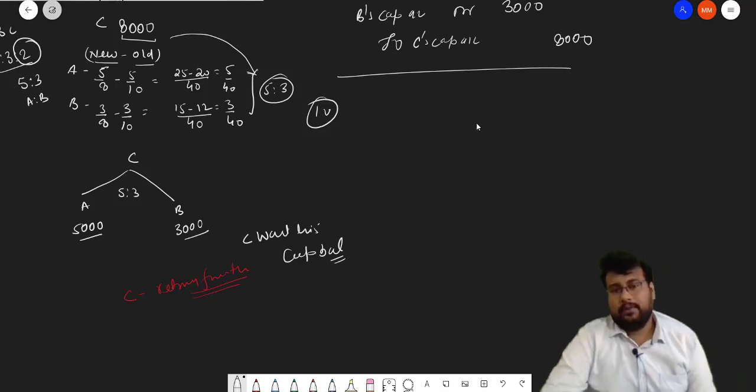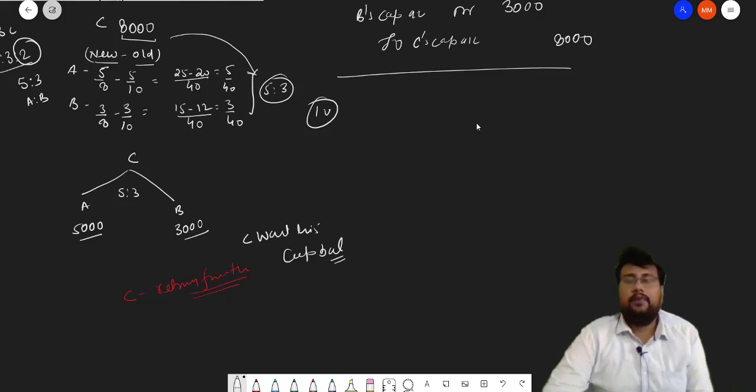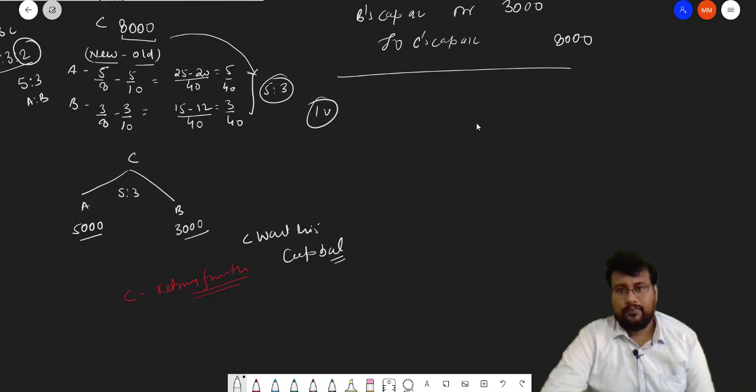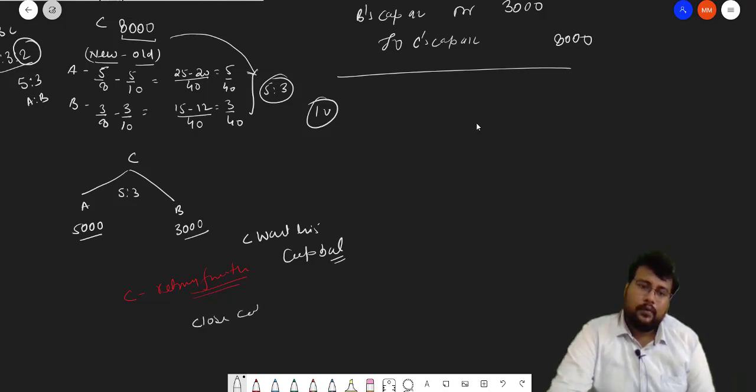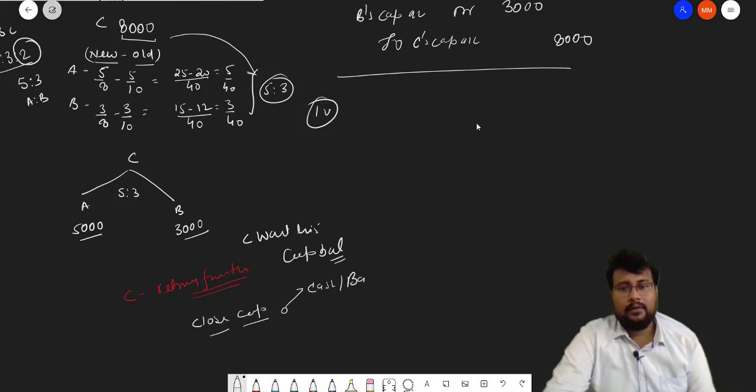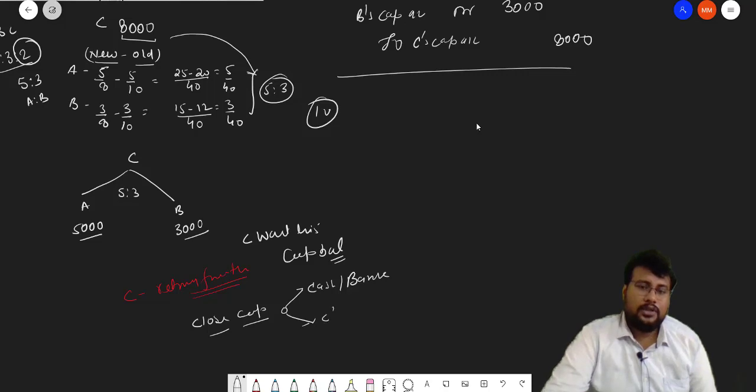Bacha, always remember that whatever C's balance will be there, we will find out the total, and that total will be given to C, and we will close the capital of C. Either we can pay in cash or bank, and if we don't have, then we will transfer it to C's loan account.